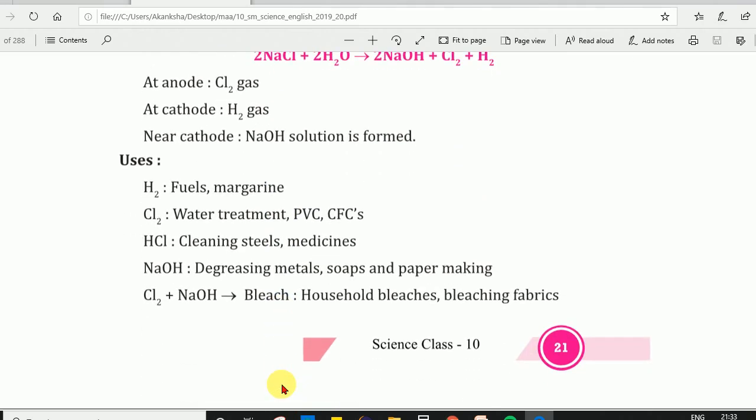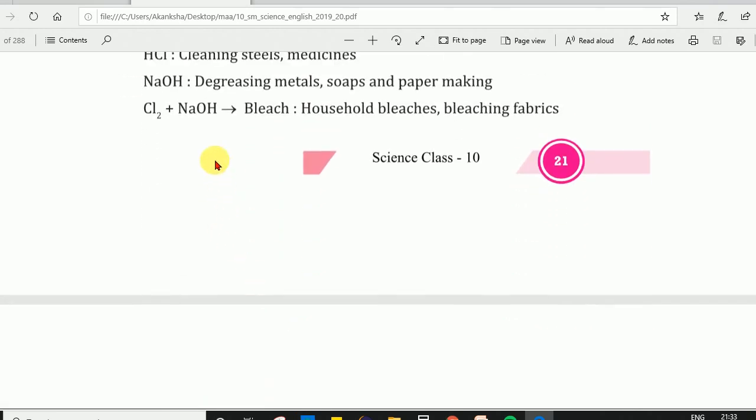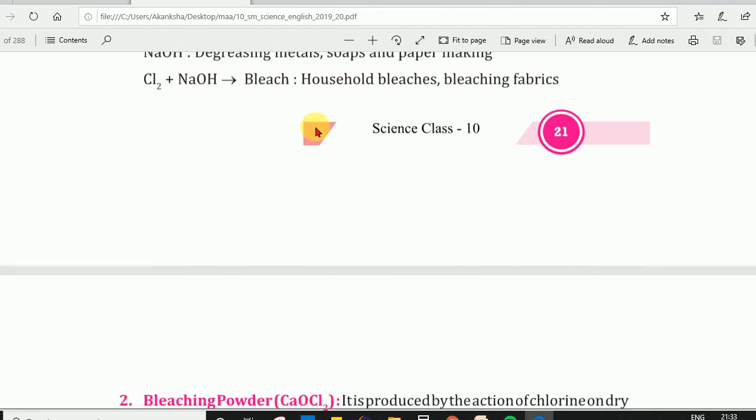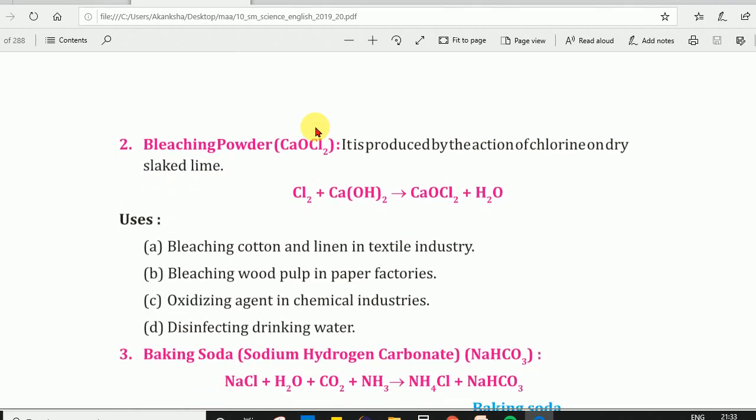Its various uses we have already discussed. Hydrochloric acid can also be formed by the combination of hydrogen and chlorine, which is used for cleaning steel, medicines and so on. And chlorine gas, when reacted with NaOH, can be used for bleaching also. We will discuss various salts in the next session, in the next video.